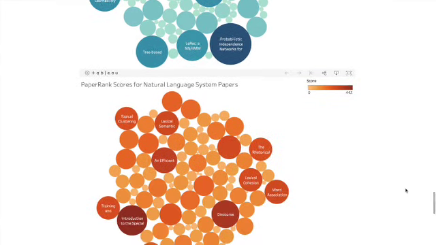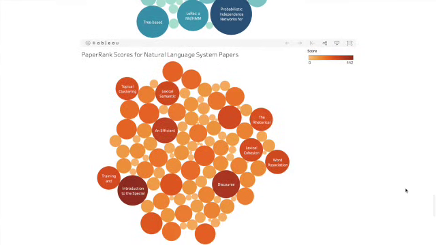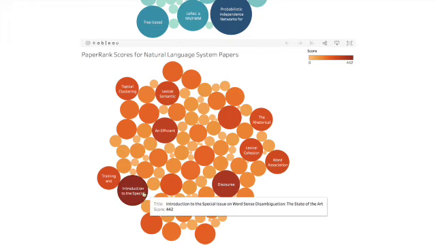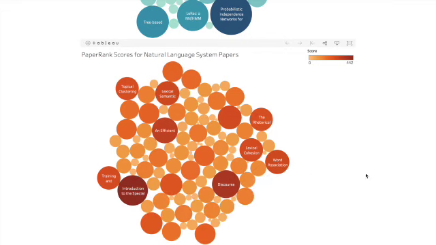Similar things can be shown for papers in natural language systems, where you can see papers like Introduction to the Special Issue on Word Sense Disambiguation have a high JoRank score, but at the time, it probably did not have so many citations. If you are interested, you can search for each paper and compare the current citation number, the citation number back in 2009, and our scheme.